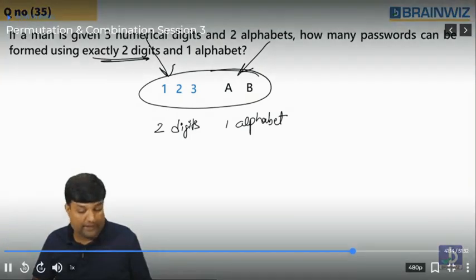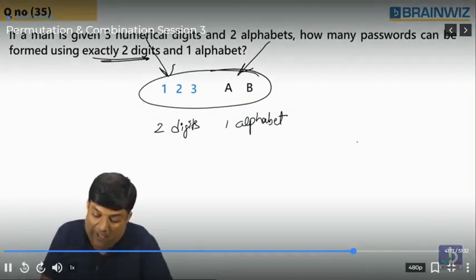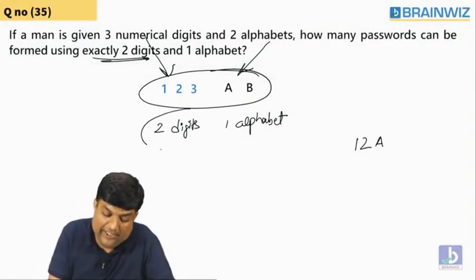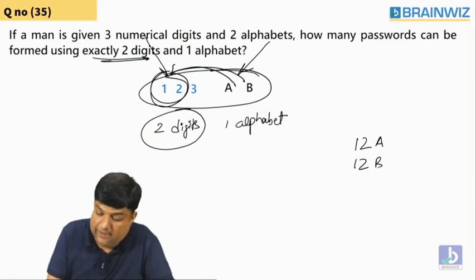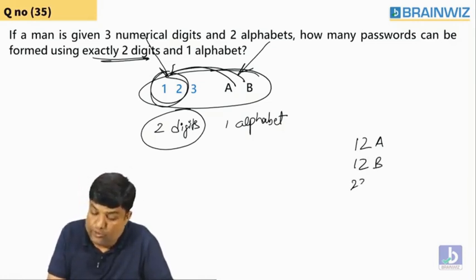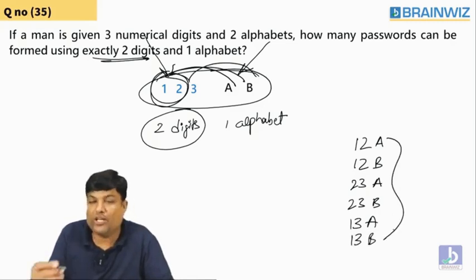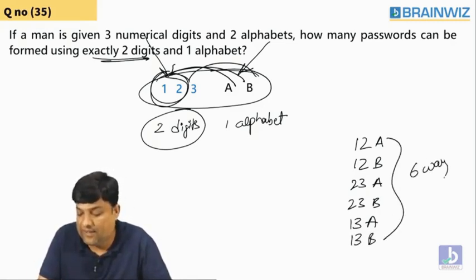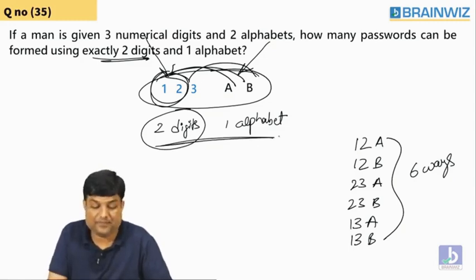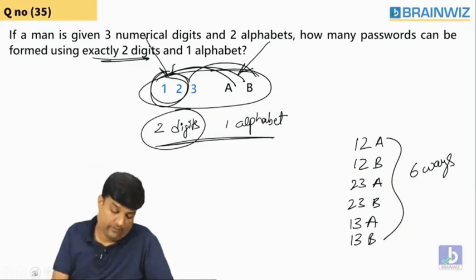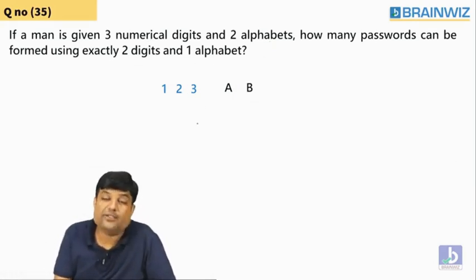No. Guys, even if I take orally, you will not get 5. 1 2 A, 2 digits. I'm selecting 1 2 A, 1 2 B, 2 3 A, 2 3 B, 1 3 A, 1 3 B. Look, guys, even orally I'm counting 6 ways. But in calculations, you should be faster. It's not 5. You should not add, guys. You have to multiply. You should not add.